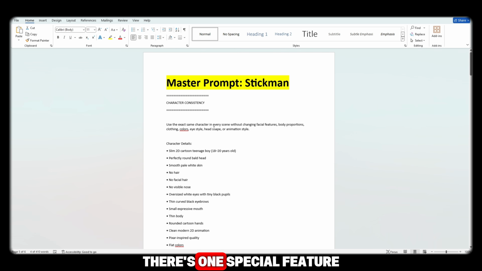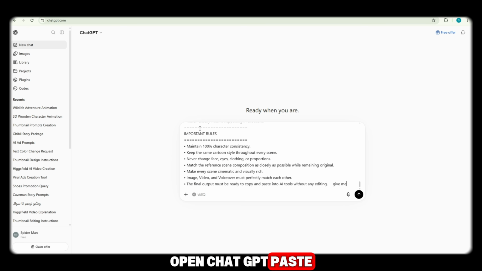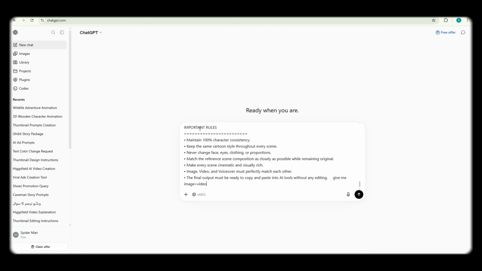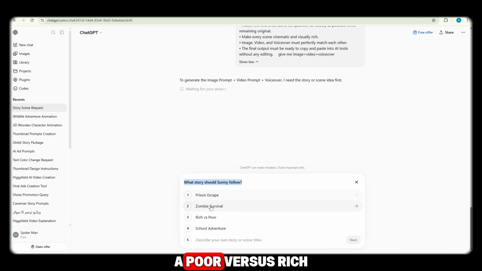However, there's one special feature that makes this prompt much better. Simply copy the master prompt, open ChatGPT, paste it, and type, "Give me image prompts, video prompts, and voiceover." After that, ChatGPT will start asking you several creative questions. For example, it may ask what kind of story you'd like to create. Maybe you want a prison escape story, a zombie survival story, a poor versus rich story, or any other exciting concept. In my case, I'll choose the prison escape theme.